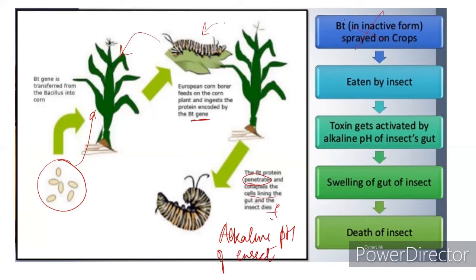So forget about this part, where Bt toxin is sprayed on crops. Here, Bt toxin is actually incorporated into the plant, and then it is eaten by the insect, in this case a corn borer. Then the toxin gets activated by the alkaline pH of the insect's gut. Swelling of the gut of the insect takes place and death of the insect takes place finally.